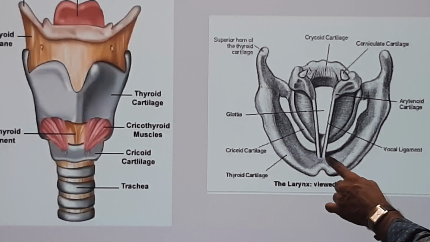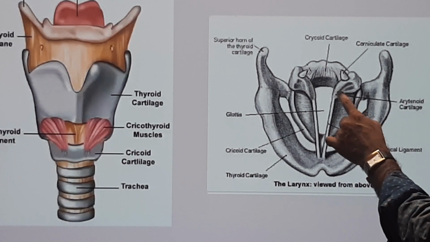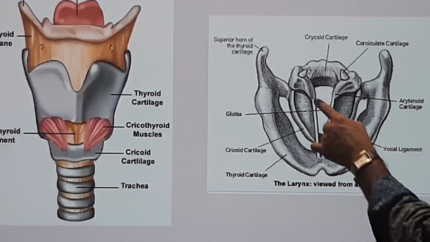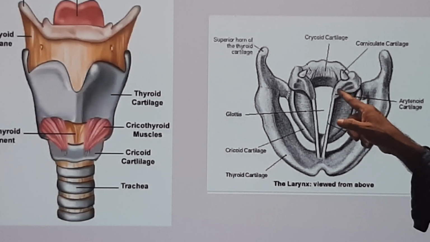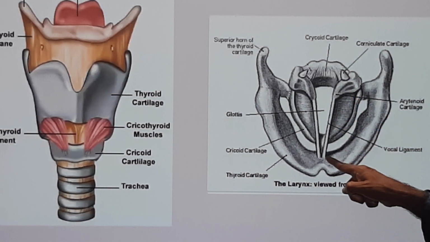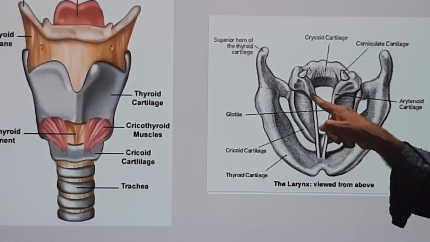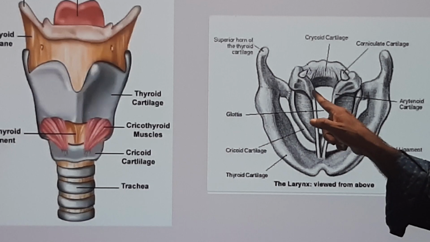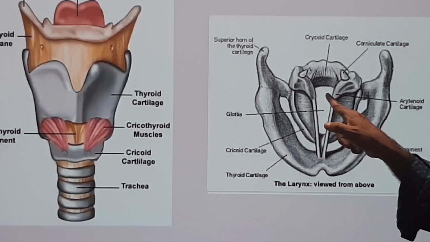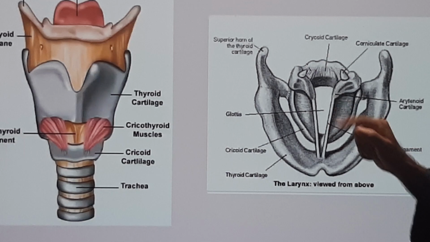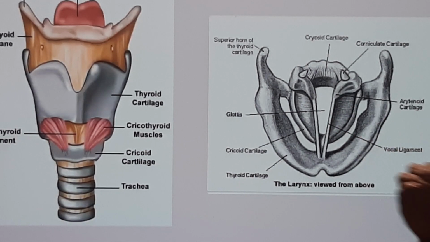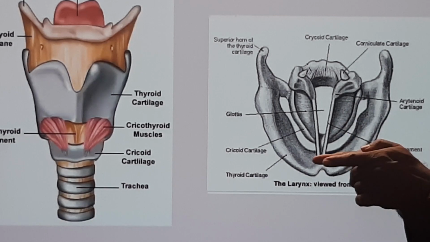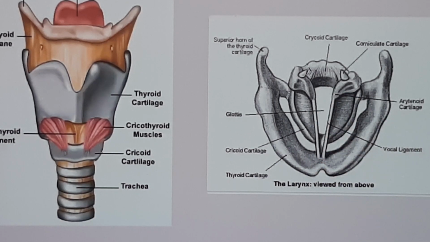Between the thyroid cartilage and arytenoid cartilages, fibrous elastic tissues are there. These are called vocal cords, made up of yellow elastic tissue. The narrow space between the arytenoids and vocal cords, which has the opening into the glottis, is called rima glottidis. This is the opening of the glottis, rima glottidis, between the vocal cords and arytenoids.